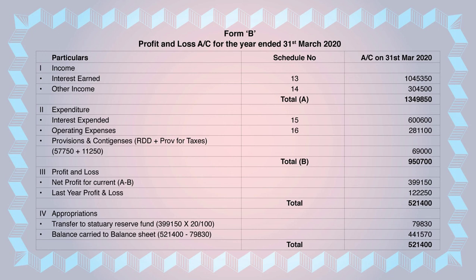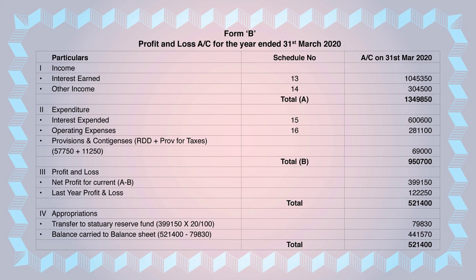Now further, what will come? It will come as provision and contingencies. In that two things come, RDD and provision for taxation. RDD is also given in adjustment: 57,750 plus provision for taxation, which is given as 11,250. You add these two and you get 69,000 in Form B, P&L, profit and loss.